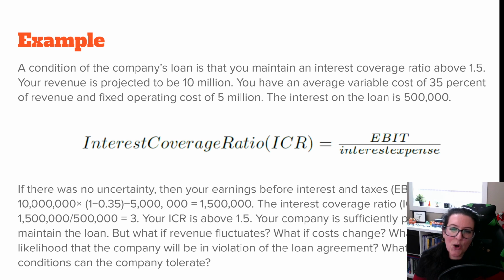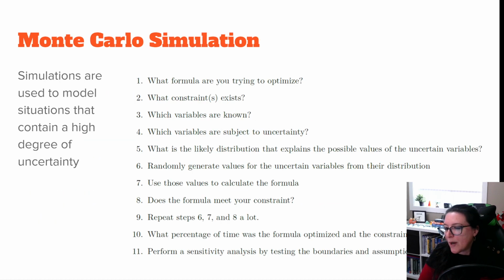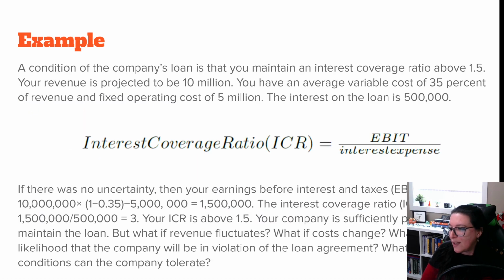And so we want to know what is the likelihood that we're going to keep that interest coverage ratio above the 1.5 necessary for the loan. So in our Monte Carlo simulation, what formula are we trying to optimize? We're trying to optimize our interest coverage ratio. What constraints exist? If we're looking at this one here, the interest coverage ratio needs to be above 1.5. That's the constraint there. It can be better than that, but it needs to be at least 1.5.